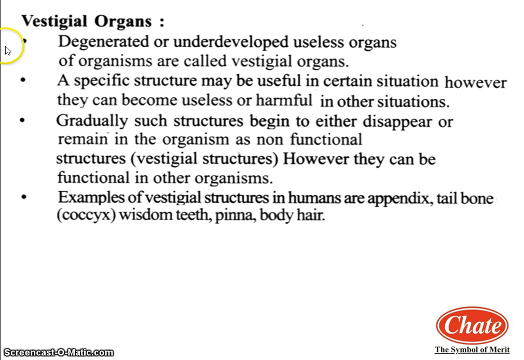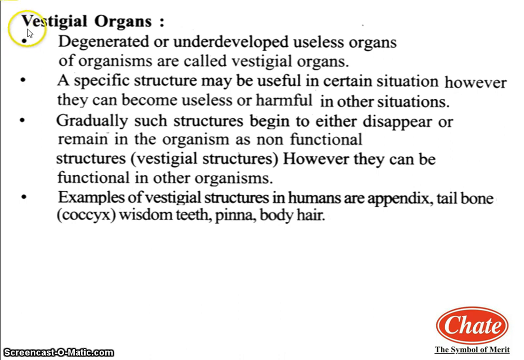Students, do you know which different organ systems are present in the body of a living organism? Digestive system, circulatory system, respiratory system, skeletal system, these types of different organ systems are present in living organisms. Is each organ useful to the living organism? No. Most of the organs are useful to the organism, but in human beings some organs are not useful. So related to that, we will study some information in the vestigial organ.